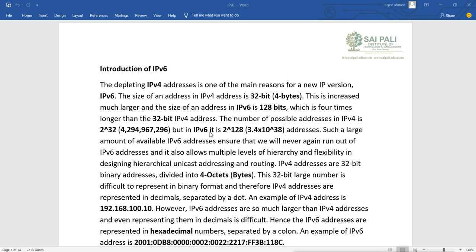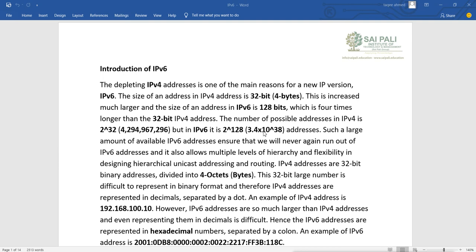In IPv6 we have 2 raised to 128 because it is 128 bits, and that is too big. It is like 3.4 times 10 raised to 38 addresses, that means after the 3.4 you have 38 zeros.